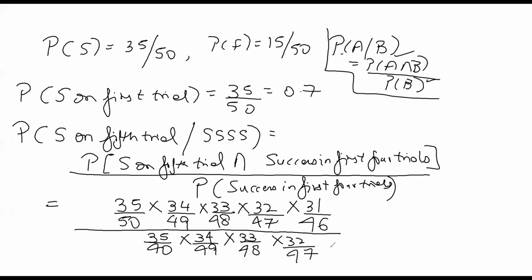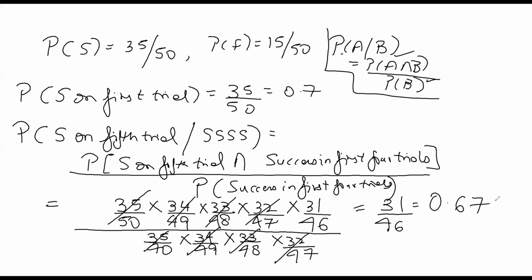If I see the intersection, this means that my first 5 restaurants are a success. And the denominator means the first 4 restaurants are a success. So you can see this gets cancelled with this, this cancels with this. What is my answer? 31 by 46. And 31 by 46 is how much? 0.67.